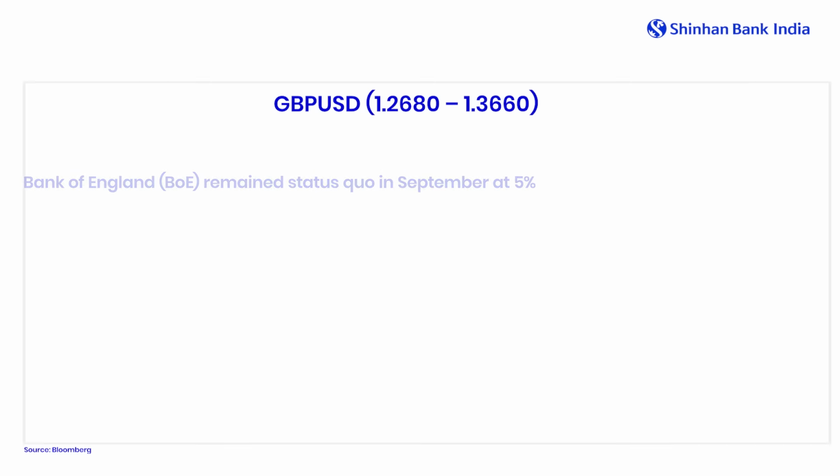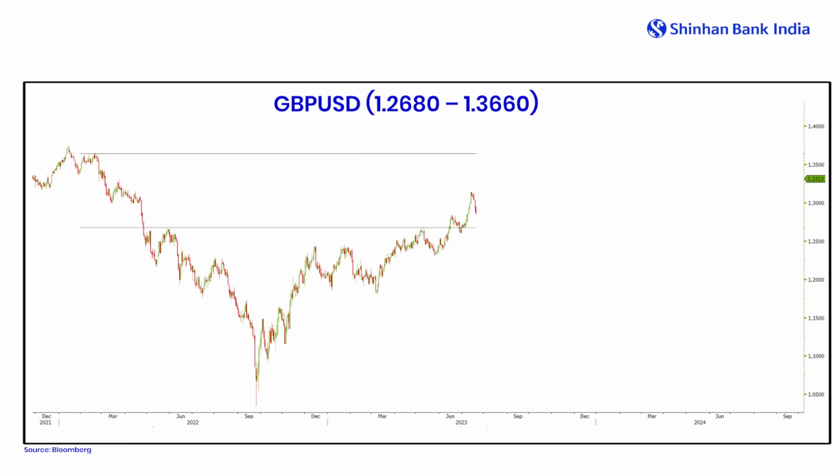And if we draw this into what we expect for the GBP USD pair, 1.2680 remains a very, very important support, while we are around the 1.33 mark. If we go to the Brexit levels, 1.3660 remains a very important resistance. Also, one more highlight which is very important to understand is that they had the recent elections, thus the budget will be announced in the month of October, which can have some fiscal changes, in turn affecting the currency pair.